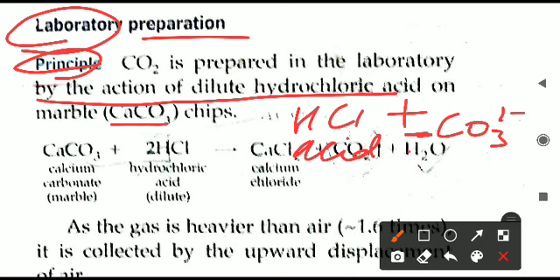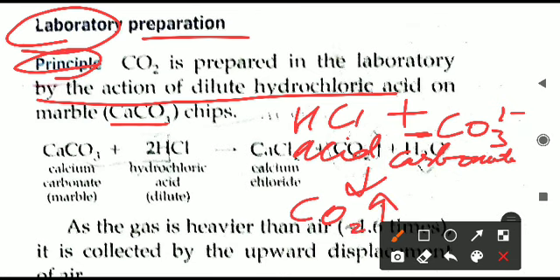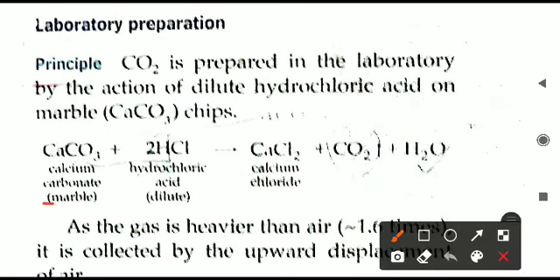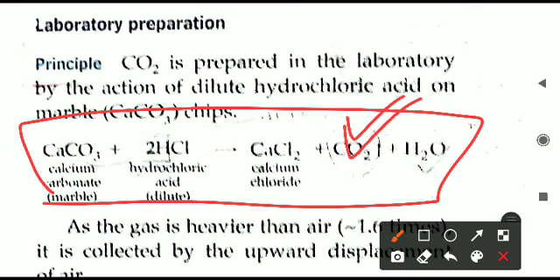So whenever any acid reacts with carbonate, what will we get? We will always get carbon dioxide gas produced in this reaction. So here you can see this is the carbon dioxide that is produced.